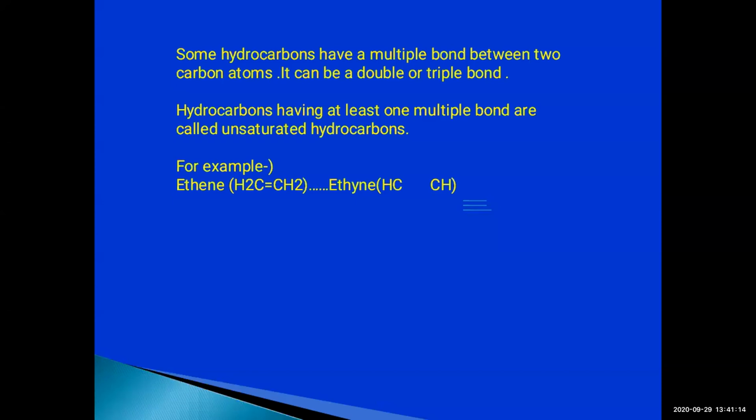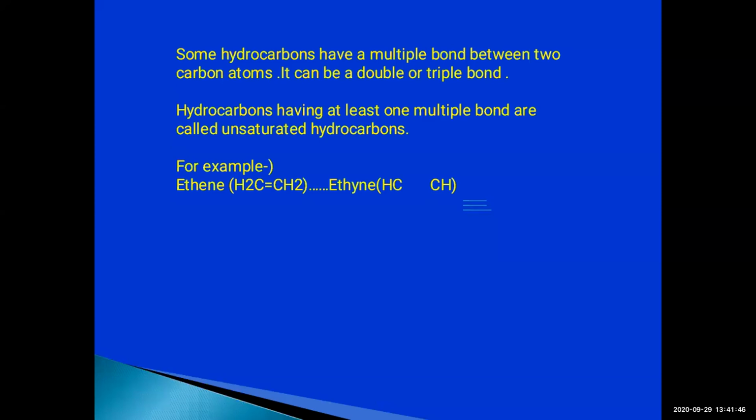The ethene is CH2 double bond CH2. Ethyne, when Y comes between E and N, if you put Y there, it will become ethyne. If it is propane, then it will become propyne for a triple bond. For double bond, it will always be ethene, propene, butene, likewise. And for triple bond, it will become ethyne, propyne, like that.